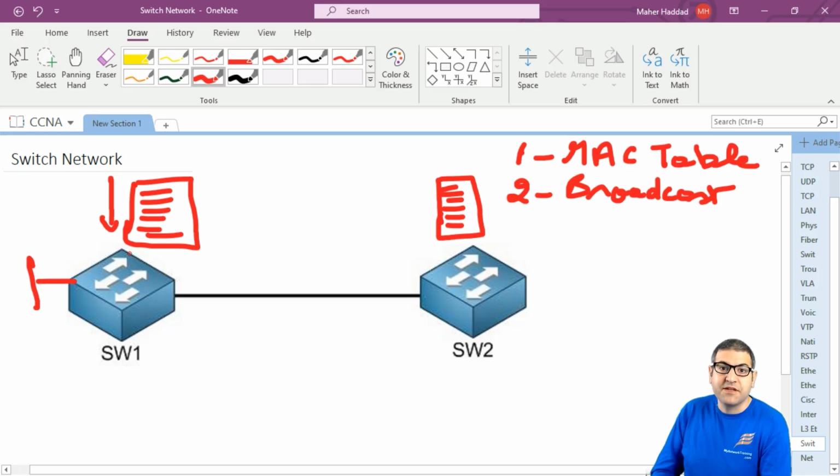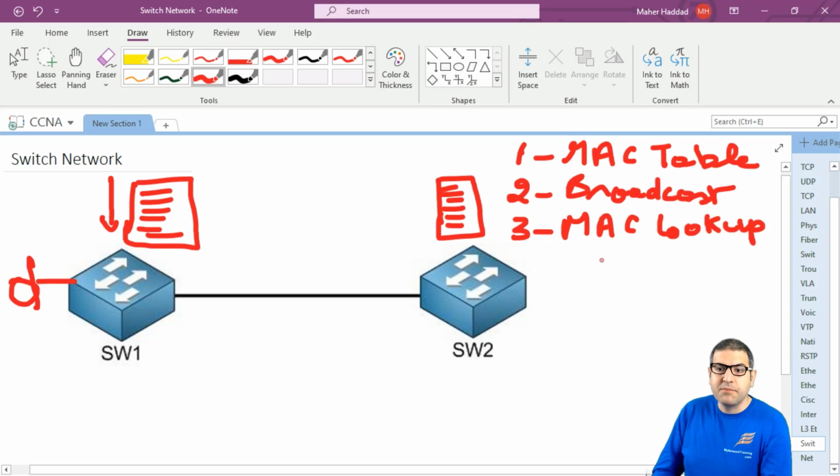Then that's also not possible, because in this case you will have a lot of delay on the internet, because the switch has to check every time for all the MAC addresses to reach the MAC address that this PC over here wants to send to, the destination. So that's another problem here, which we can call MAC address lookup. It has to look for the MAC address of where it needs to send it, and this takes a lot of time, which is impossible.